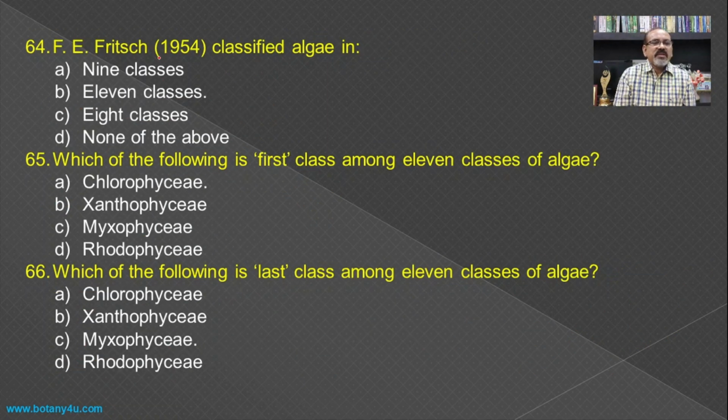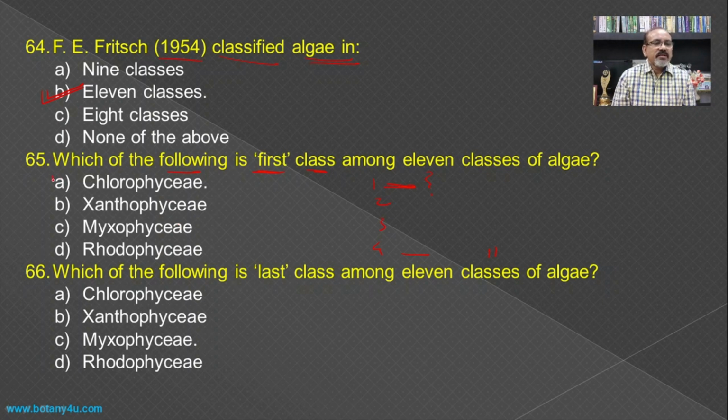Then F.E. Fritsch in 1954 classified algae. If you see the complete classification proposed by Fritsch, there are 11 classes given by him. Which of the following is the first class? Means 1, 2, 3, 4 up to 11. So which one is the first class among all the 11 classes given by F.E. Fritsch?